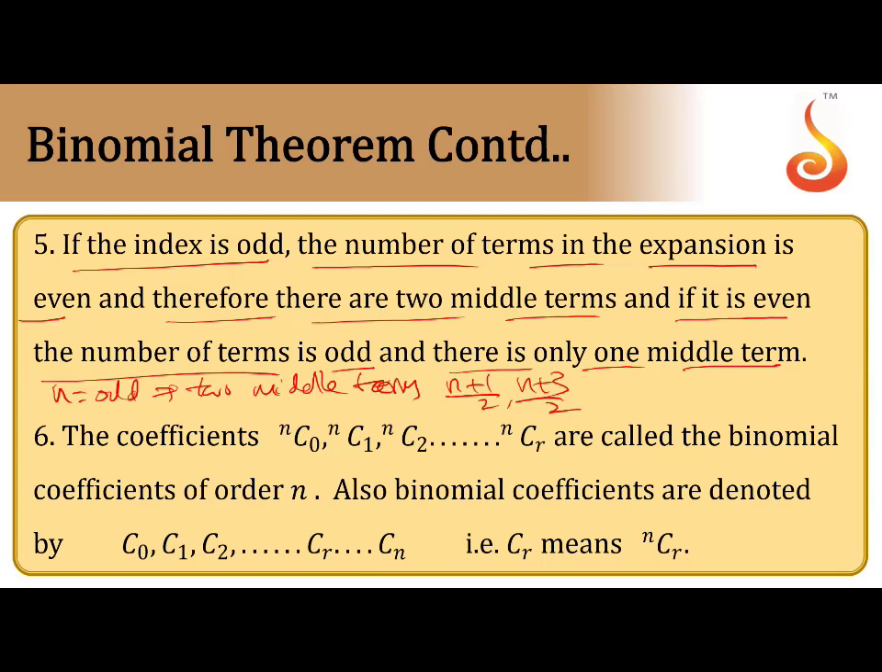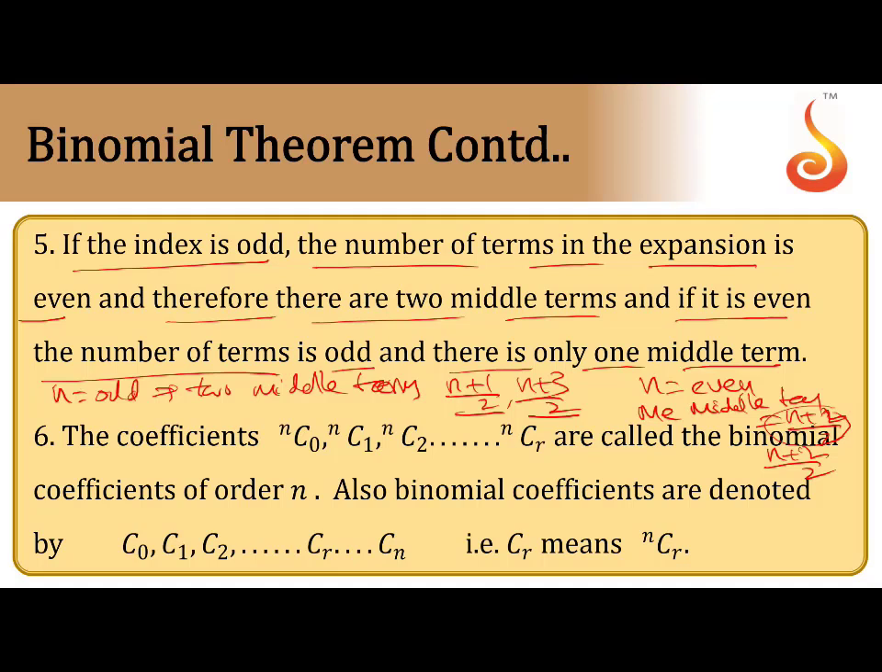Suppose n is even, only one middle term. One middle term, that is the (n+2)/2 term. So if n is odd, there are two middle terms, (n+1)/2 and (n+3)/2. If n is even, only one middle term, that is (n+2)/2. I will write clearly, the (n+2)/2 term is the middle term. Sometimes they will ask to find the middle term of the expansion. So depending on the power, you can get the number of middle terms. If n is odd, two middle terms are possible. Those terms are (n+1)/2 and (n+3)/2.